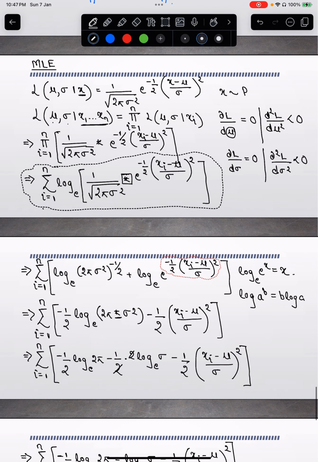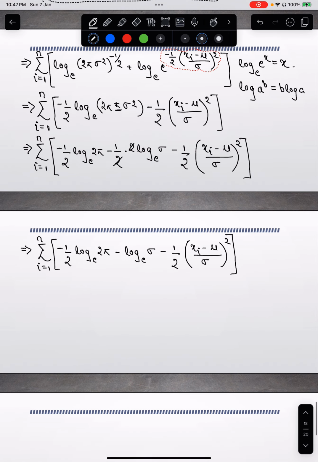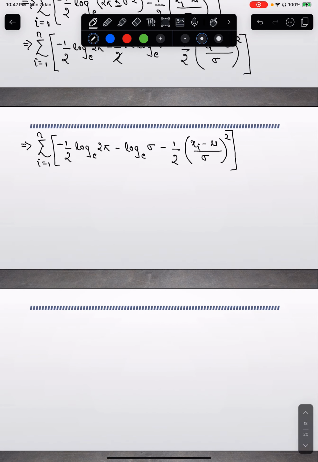Now all these derivatives will be much more difficult to compute if we had the function that is shaded here. So that's why we try to simplify it, and this is the simplified version of the function.